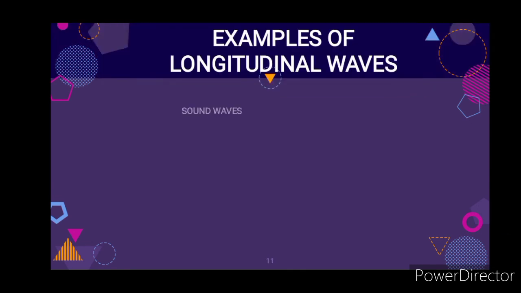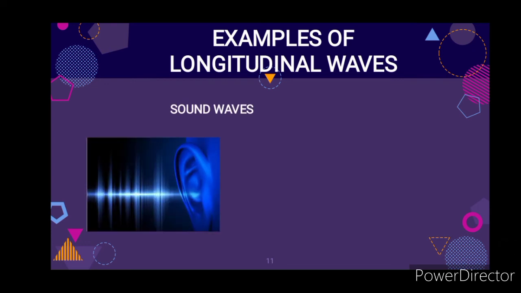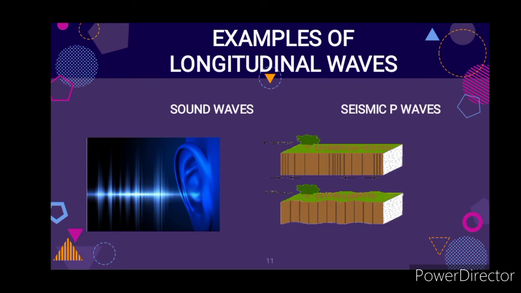Examples of longitudinal waves. Sound waves. They are created by the vibration of an object which causes the air surrounding it to vibrate. The vibrating air then causes the human eardrum to vibrate, which the brain interprets as sound.